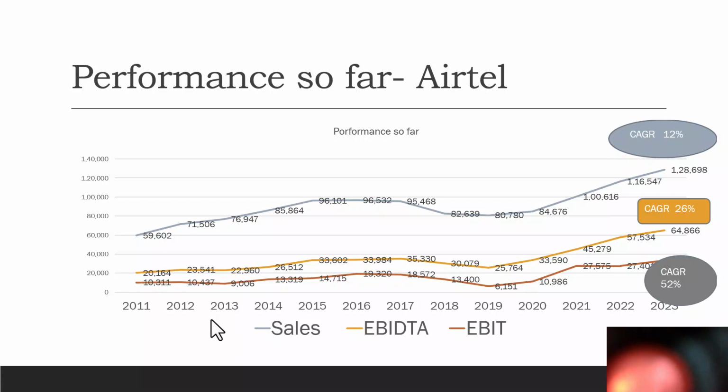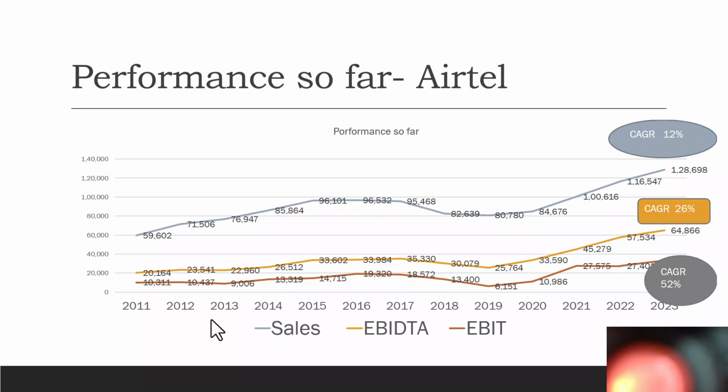So we'll go to the Excel sheet and look at it. Their revenue has been growing at a CAGR of 12%. So every year the revenue is going up at close to about 12%, whereas their EBITDA is growing at 26%, and their EBIT, that is operating profit, is growing at 52%.